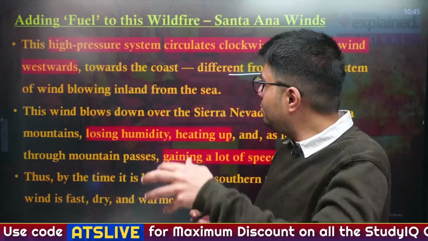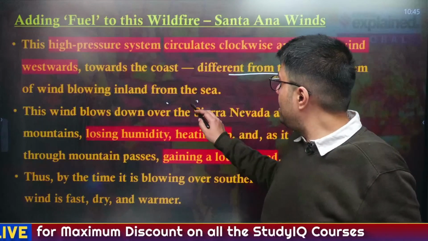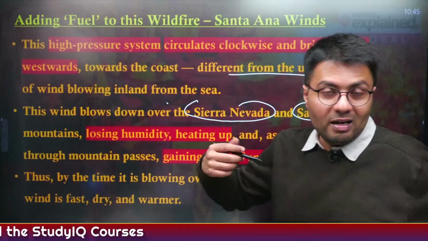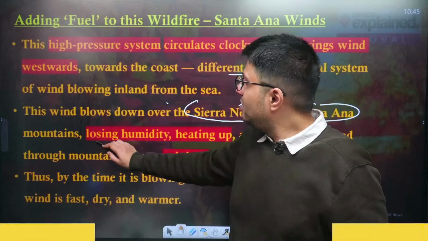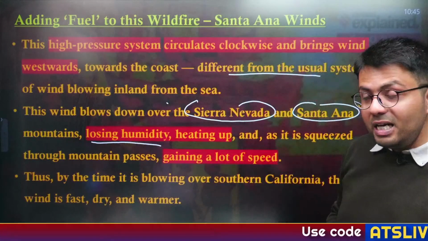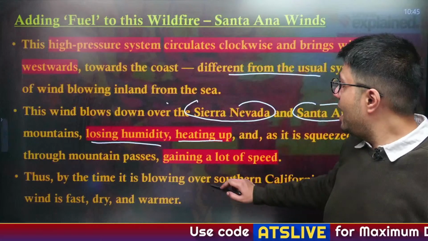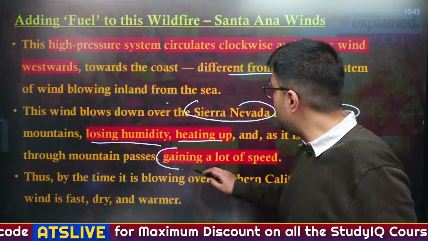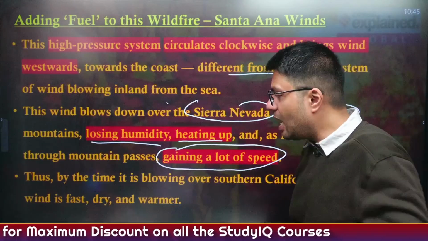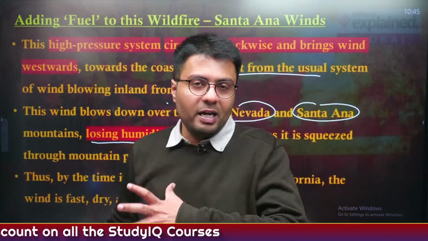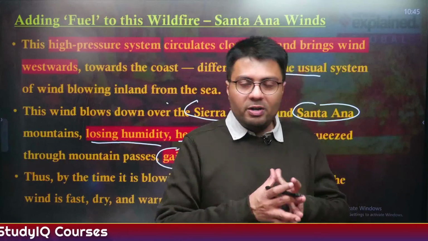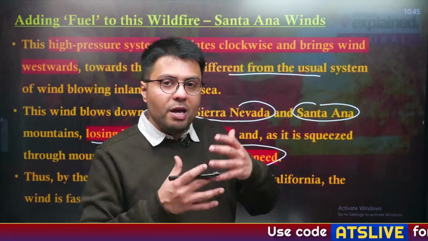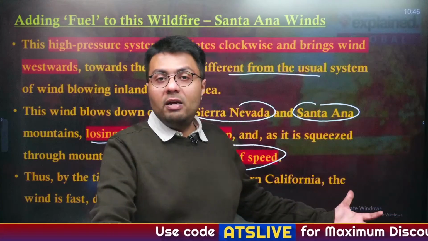Now, these winds are primarily drawn from the regions of Sierra Nevada and Santa Ana mountains, which have deserts, and this is where these winds start to lose their humidity. They increase in temperature, and as they flow through the mountain passes, their speed also increases manifold. When these winds blow over the Californian region, they already dry up the climate, and whenever there is a fire in the area, they make sure to spread that fire to a wider region.